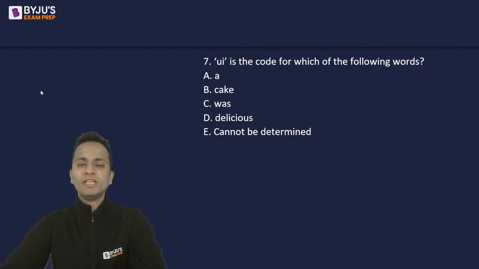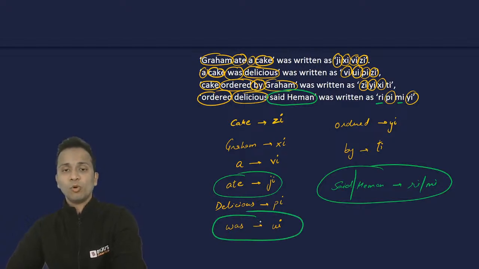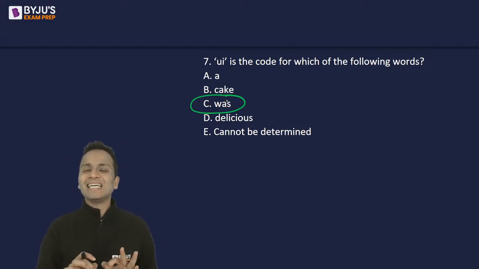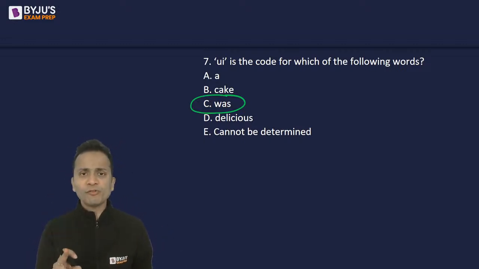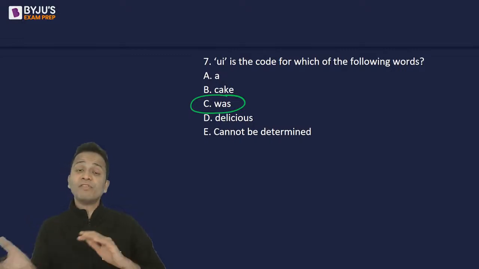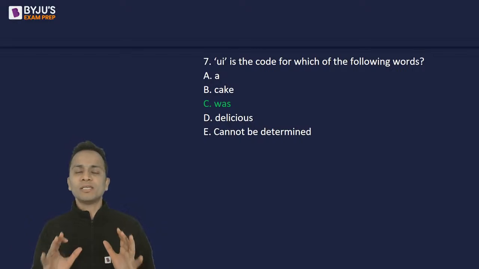Okay, so question number 7, UI is the code for which of the following words? I'll go back. Now UI, I'm able to determine UI is coded as was. Okay, so the word associated with UI is was. All right. So was is the correct answer of question number 7. Some of you are saying cake, some of you are saying cannot be determined. No, guys, we can determine the code for UI. The word for UI, that is was. Okay. So the correct answer is option C.